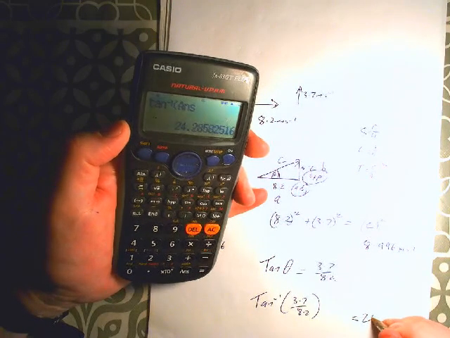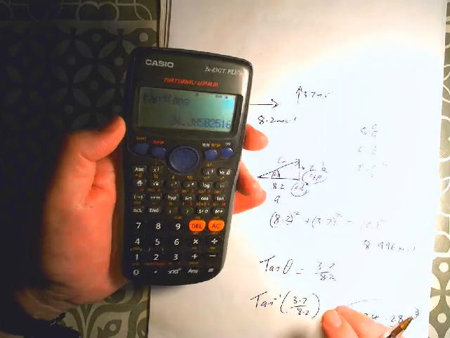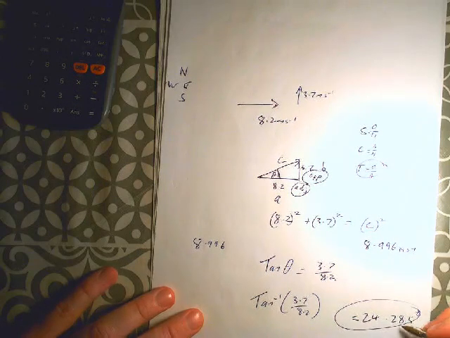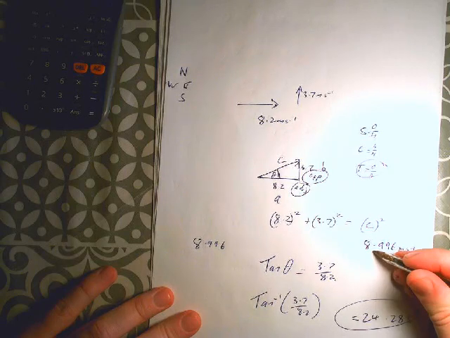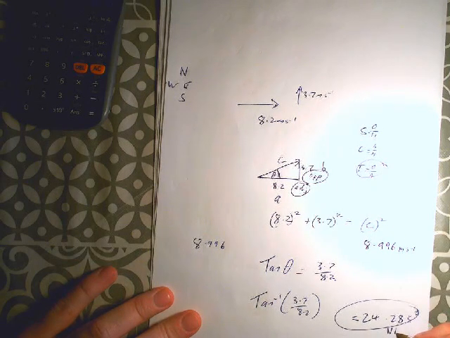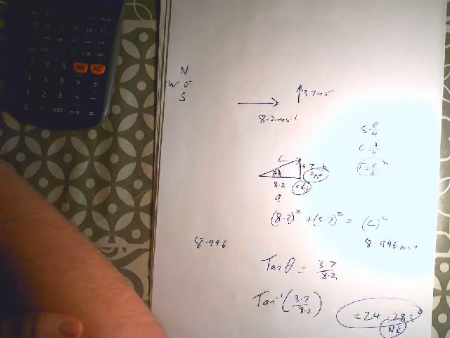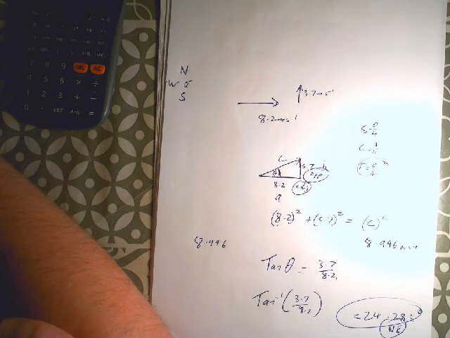So we got 3.7 divided by 8.2, which gives us some random number, 37 over 82. And I want the inverse tan, so shift tan answer. It gives me 24.285 degrees. That's plenty of precision for them. Okay, so it's got a magnitude of 8.996 and a direction of 24.285, and you've got to be careful here, that's northeast, from the horizontal.